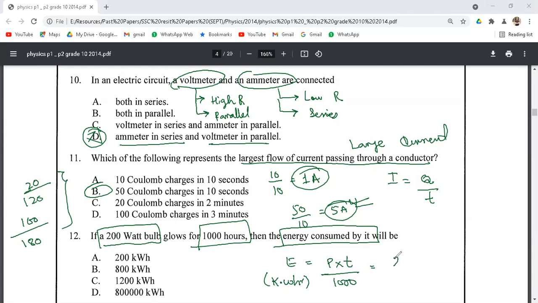So power is 200, time is 1000, divided by 1000, so we will get the energy that is equal to 200 kilowatt hour. So we have the correct answer as option A, 200 kilowatt hour.